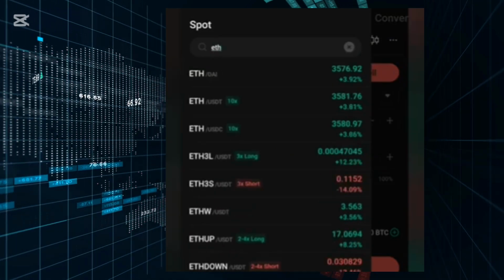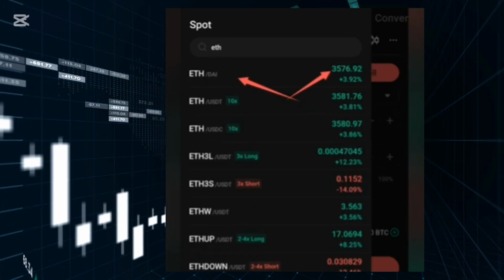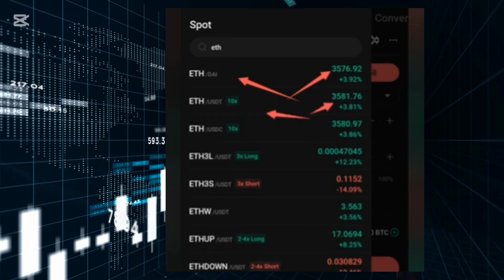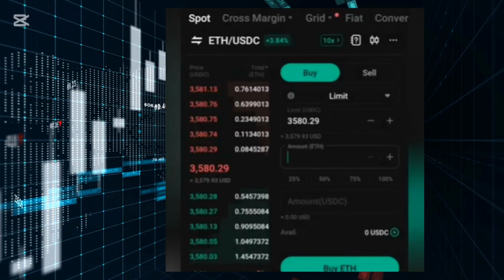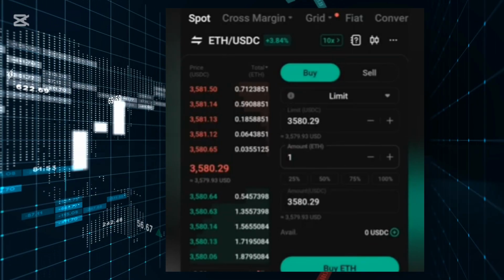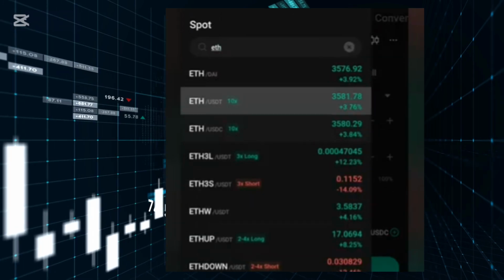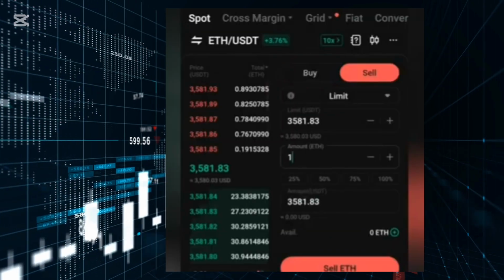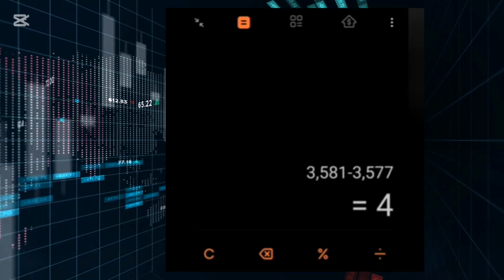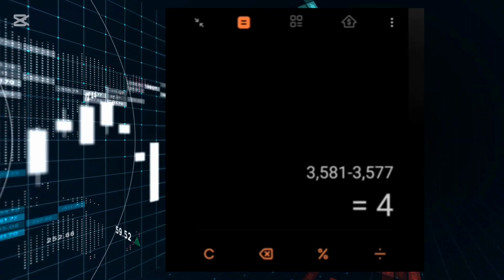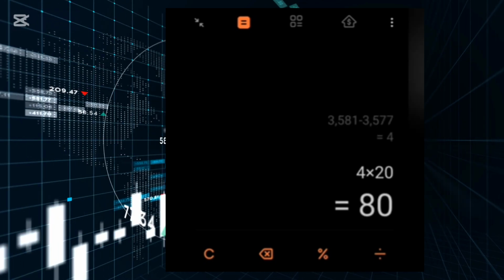We all know that the BTC price is higher. Let's look at ETH, which is Ethereum: ETH DAI, ETH USDT, ETH USDC. At this rate, if you buy one ETH DAI at 3,577 and sell ETH USDT at 3,587, so 3,581 minus 3,577 is equal to $4. So if you are able to trade up to 20 times, it equals $80.